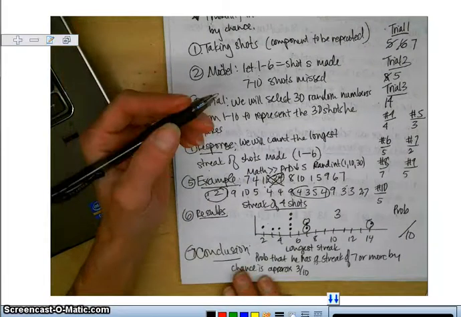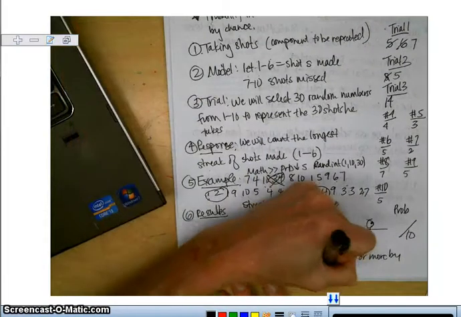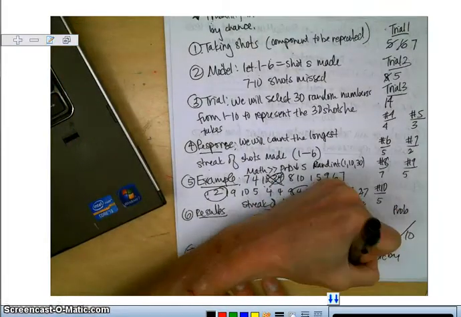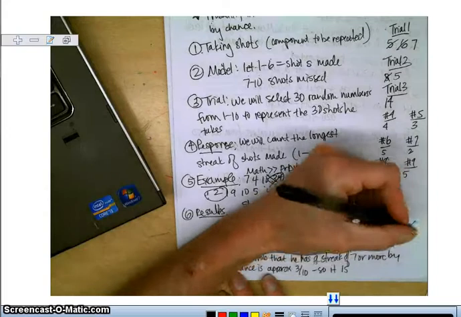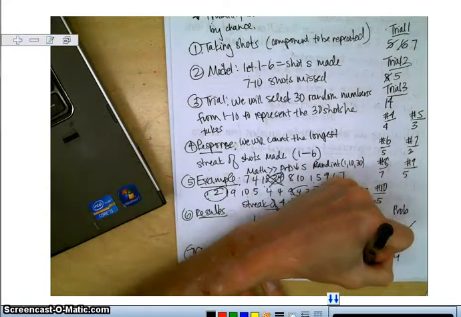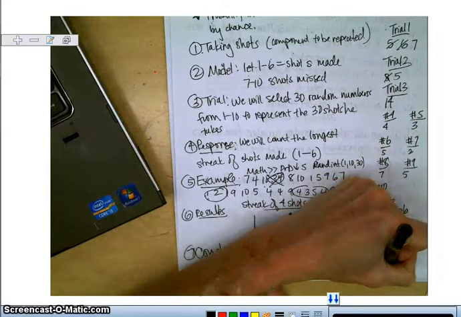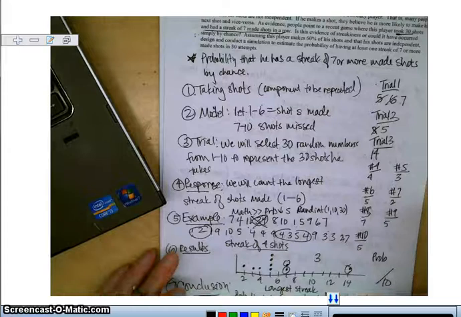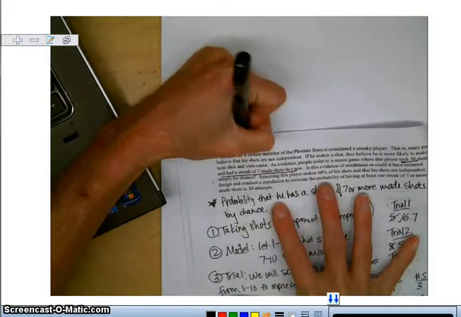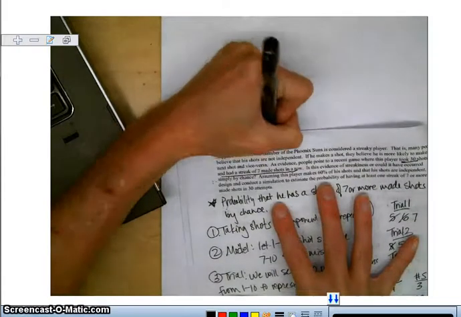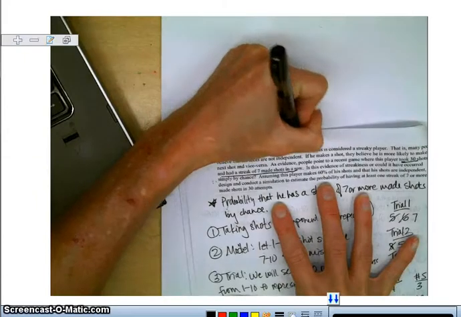Okay, so it is possible. In other words, the conclusion here would be he is not a streaky player.